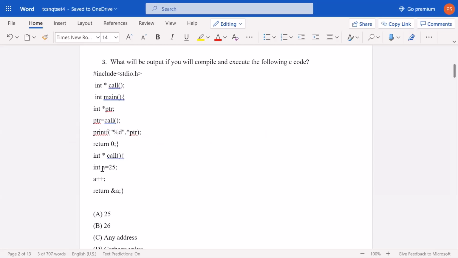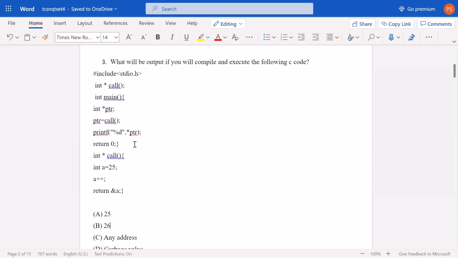What is happening: int a equals 25. It means a is initialized here only, and we can't see a anywhere else. b is initialized inside the loop, and then a is incremented, so a is now 26. Now we are returning the address of a. It means ptr has the address of a, and then it prints the value at ptr, meaning the value of a. We would think that will be 26, but that will be some error.